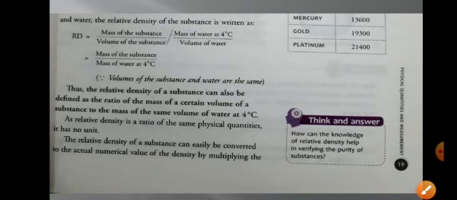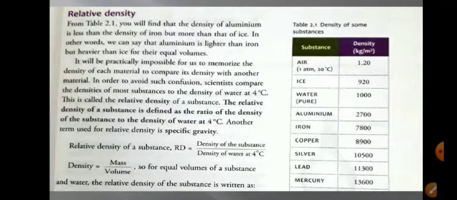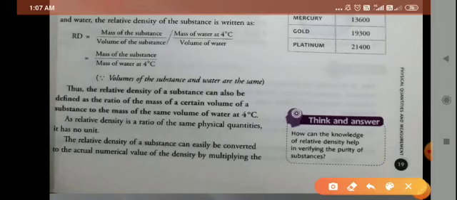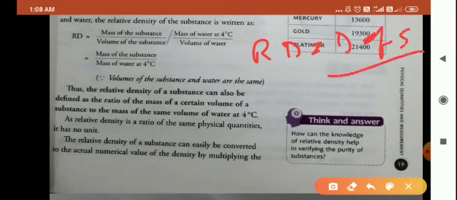Now come to this page. Now I told you there is another definition for relative density in terms of mass. That is the mass of the substance upon the mass of water at 4 degrees Celsius. Now how do we get this formula? From the initial formula only we have got this formula. What was the initial formula? RD is equal to density of substance upon density of water at 4 degrees Celsius. Now come here. I told you that we are taking the same volume of substance and the same volume of water. So since your formula is RD is equal to density of substance upon density of water at 4 degrees Celsius.